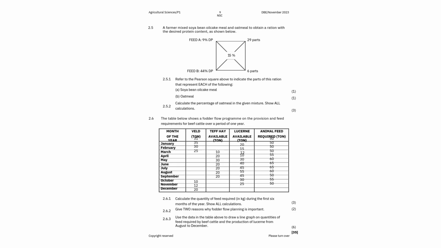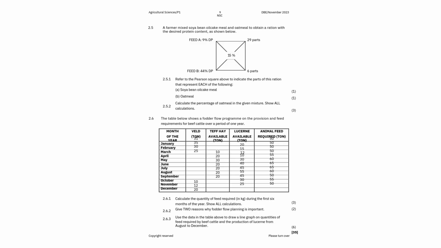So then the last question there, you are given this data, and the last thing, for 6 marks, is that you are told to draw a line graph, right? What is important in the line graph is to make sure that you have the correct heading. Heading is very important. Heading has a mark.